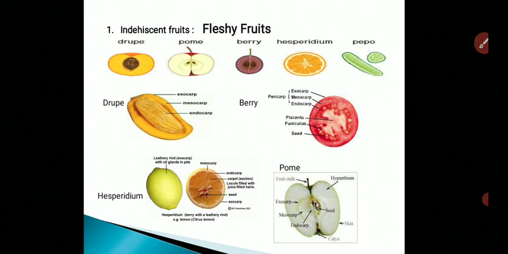Next type of fleshy fruit is pepo. Here the cucumber is the example of pepo, or watermelon or pumpkin is the example of pepo. In this type of fruit, the pepo is the berry with hard thick skin called as rind, and that is typically found in family Cucurbitaceae.